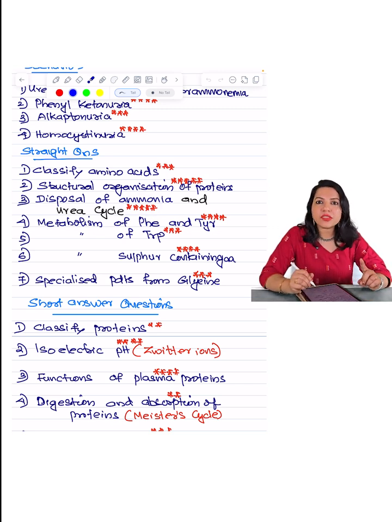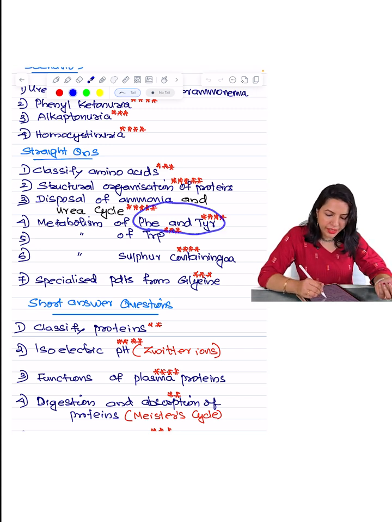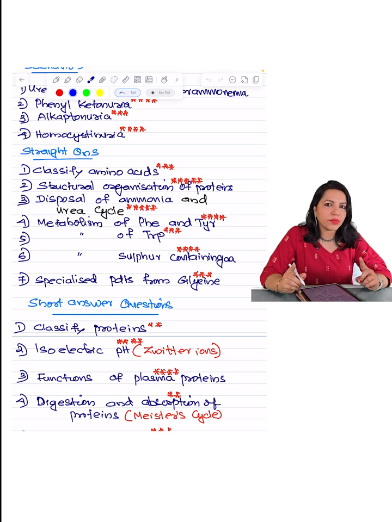Then metabolism of phenylalanine and tyrosine. Remember, it is not only the catabolism of phenylalanine and tyrosine. Metabolism means you have to write about the specialized products from phenylalanine and tyrosine as well. Sometimes that itself can be a question for you. Specialized product from tryptophan, specialized product from tyrosine, like that. So phenylalanine and tyrosine is the first individual amino acid metabolism that you have to learn.